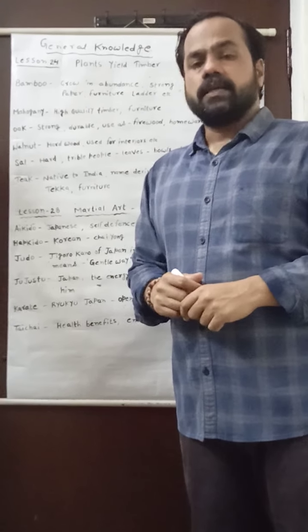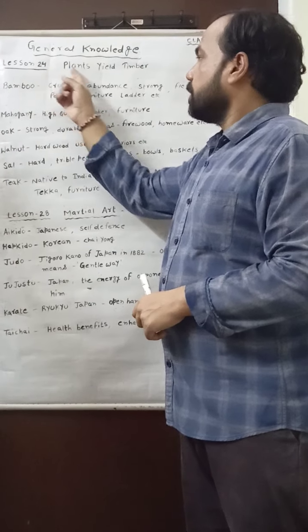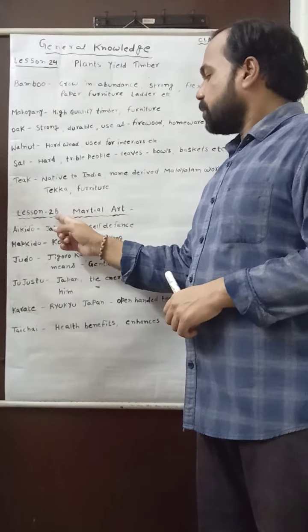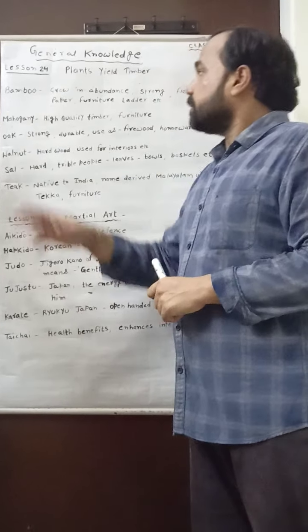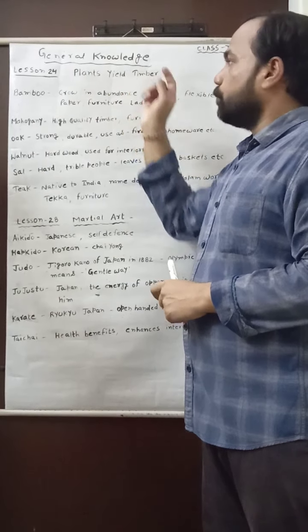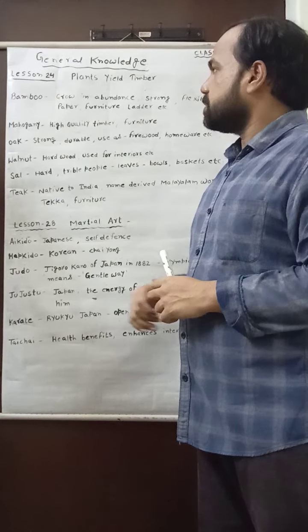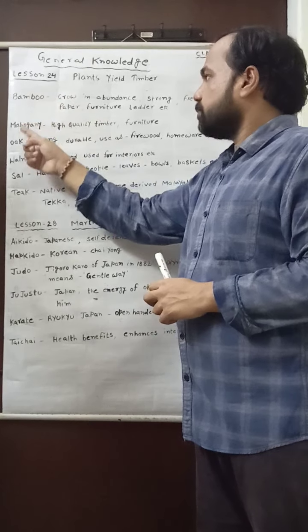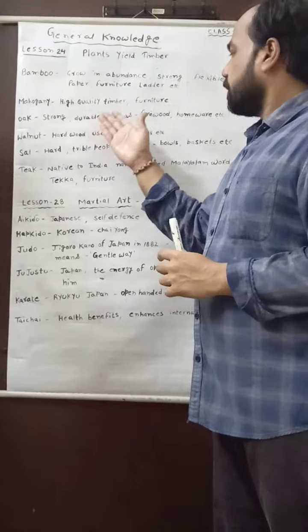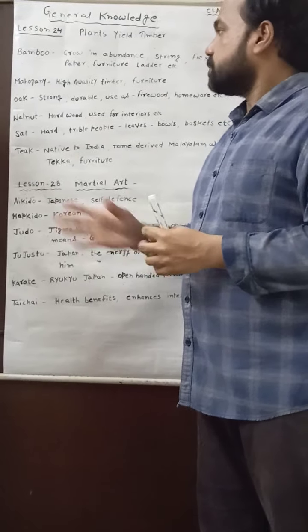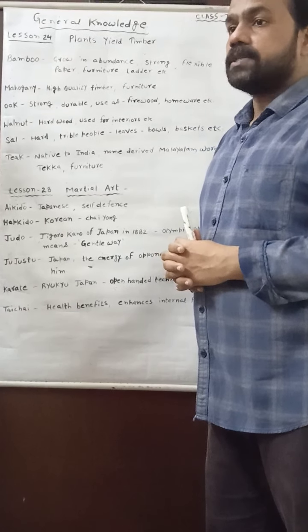Hello class 8. In this video, I will discuss with you two chapters: lesson number 24, Plants Yield Timber, and lesson number 28, Martial Art, from General Knowledge. You know very well that plants yield timber means wood. In this lesson, I have written some names of plants from bamboo to teak, and important features of these plants are written. Why? Because these plants play a very important role for various purposes, which I will now discuss.